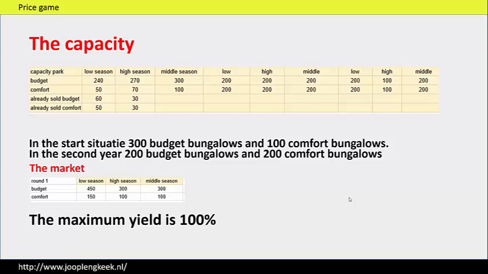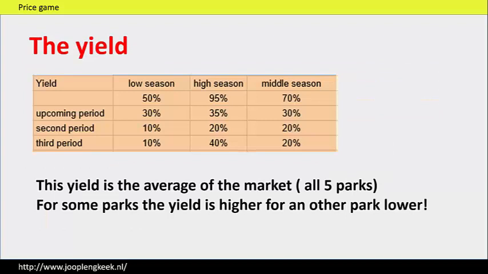But very important is the maximum yield is 100%. So when you have a low price and your bungalow park is full, then the customer will go to your competitor with a higher price. In this price game the average yield of the market is in the middle season 70%. Of course it's possible that the yield in your bungalow park is higher or lower than the average of the market. In the high season the yield is 95% and in the low season 50%.